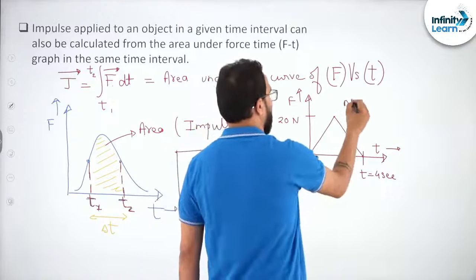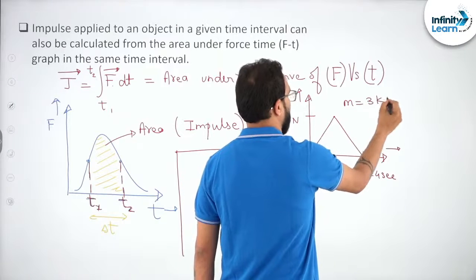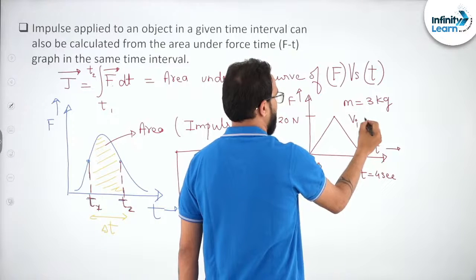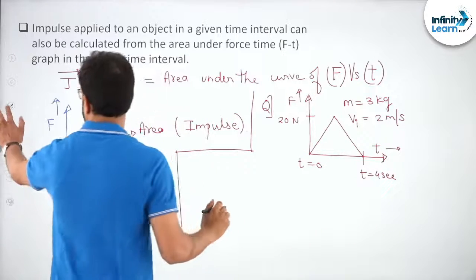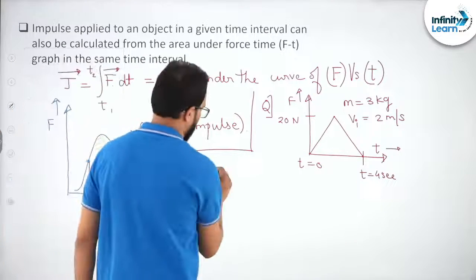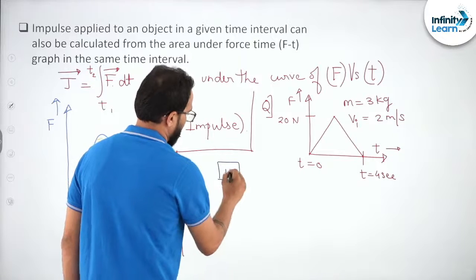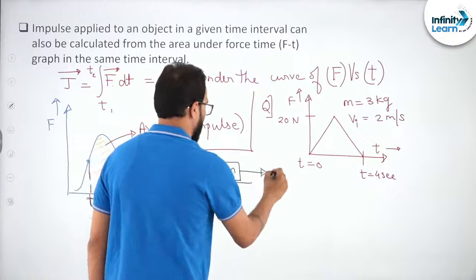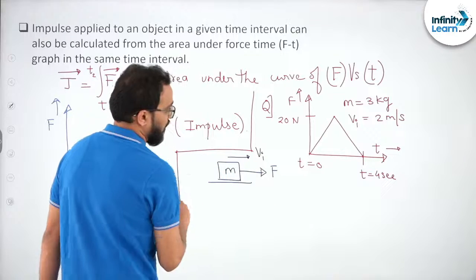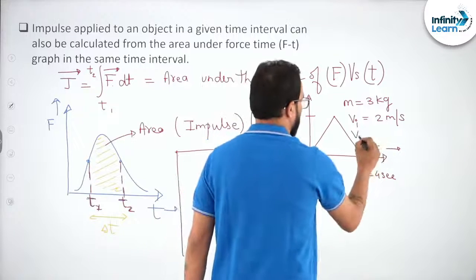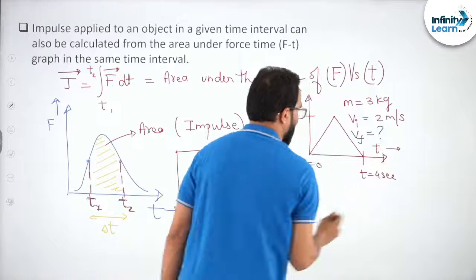Again they have given the mass of the body is 3 kg suppose, and initial velocity is 2 meter per second. Plus they have also given one information here that the block is this and the force is acting here and the velocity is also here in this direction. Now what you have to figure out in this particular question, you have to find out the final velocity.